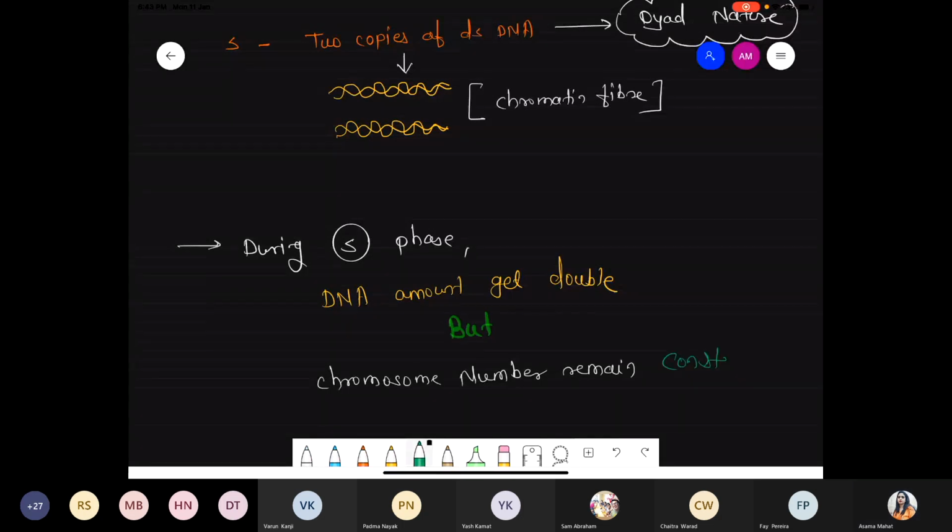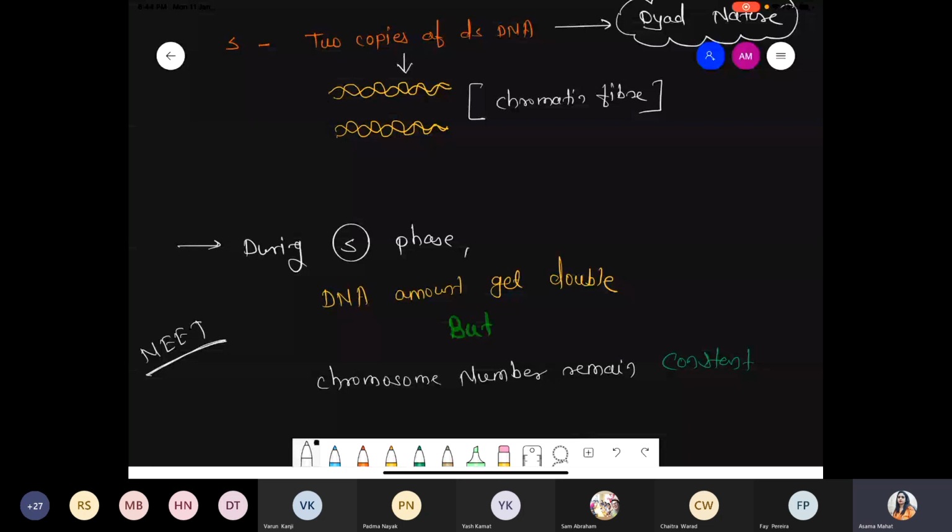Constant. So we'll try to understand. एक question यहाँ से बनेगा for the NEET point of view. Because during the S phase, DNA amount gets double. Chromosome number double नहीं होगा. Because see, for example, in our body total 46 chromosomes are present. Suppose अगर double हो गए chromosome, means from the 46 now it is converted into total 92 chromosomes.